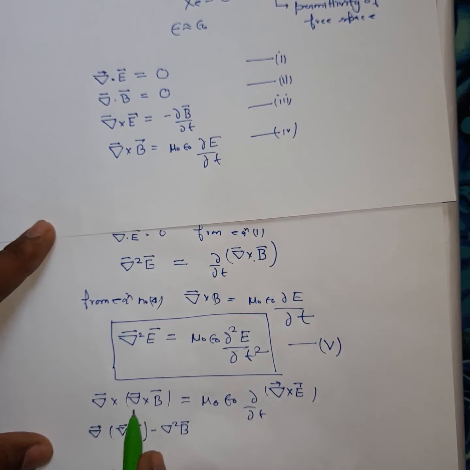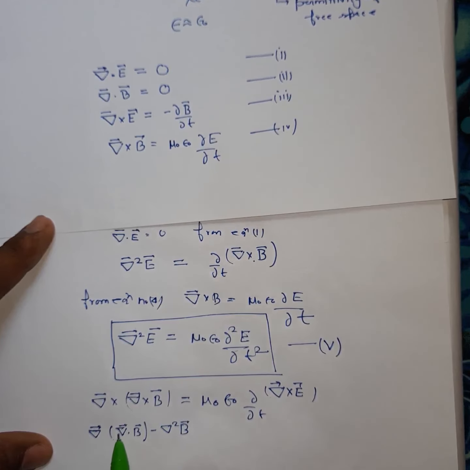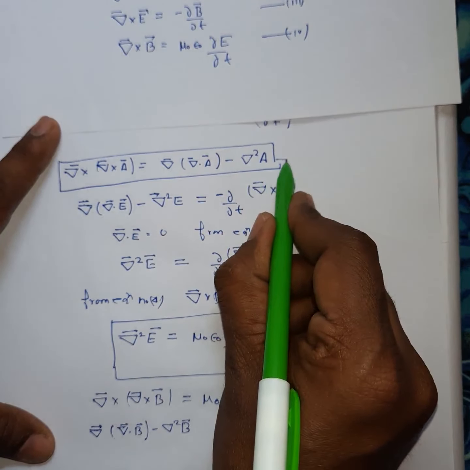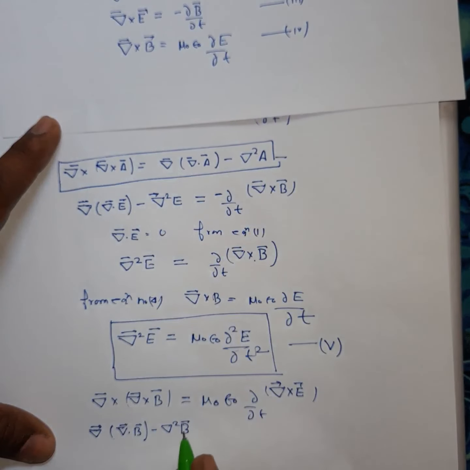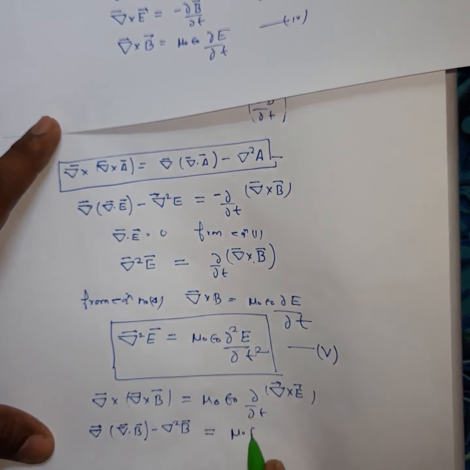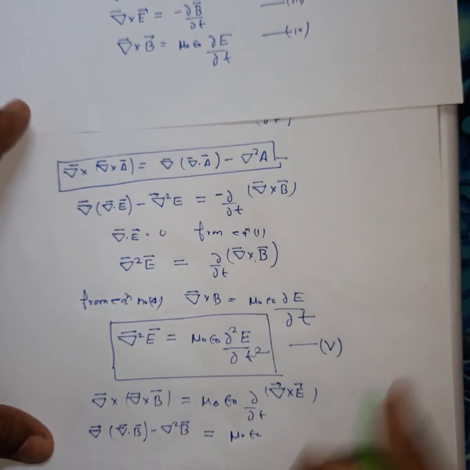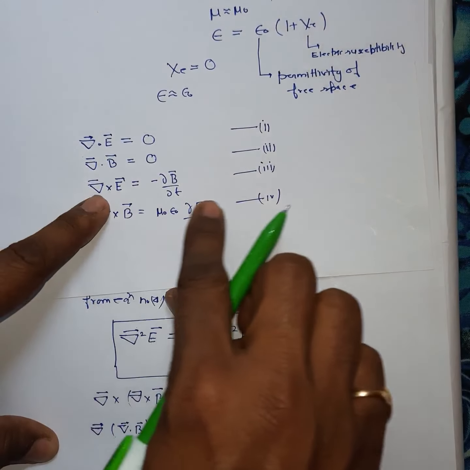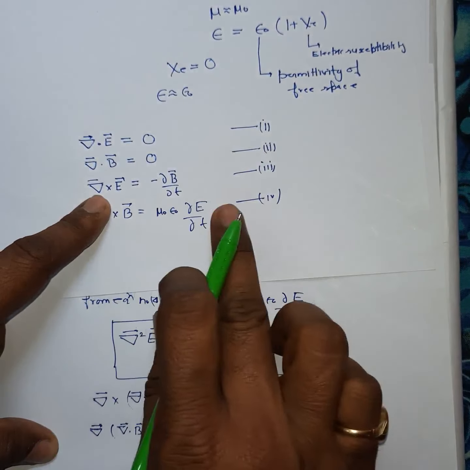So the left-hand side, using the vector identity, is del of del dot B minus del squared B, equal to mu naught epsilon naught times curl of E, and from equation number 3 you know that curl of E is equal to minus del B by del t.